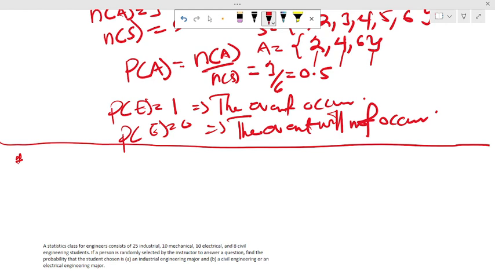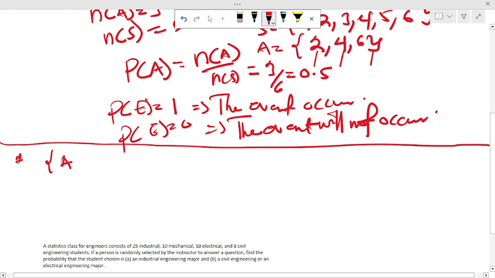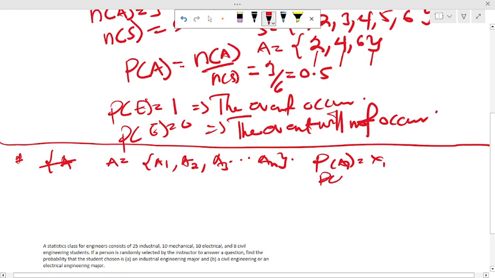So let's say we have an event A with elements A1, A2, A3, up to AN. Then the probability of A1 is, let's say, x1, probability of A2 is x2, probability of A3 is x3, and the probability of AN is equal to xn.